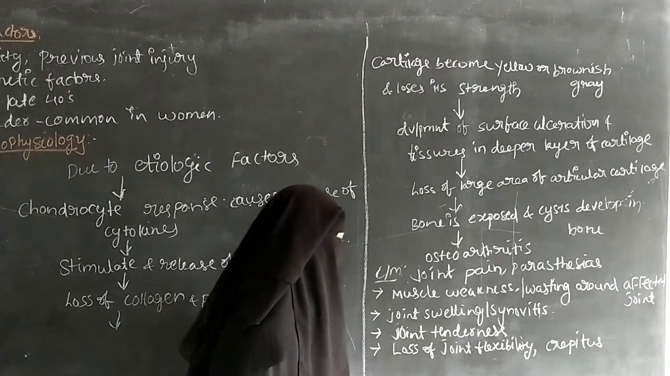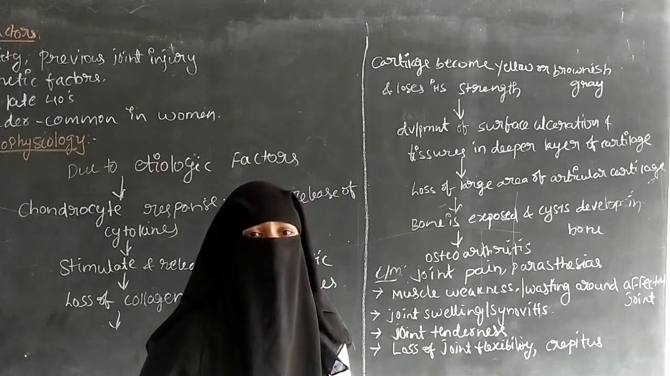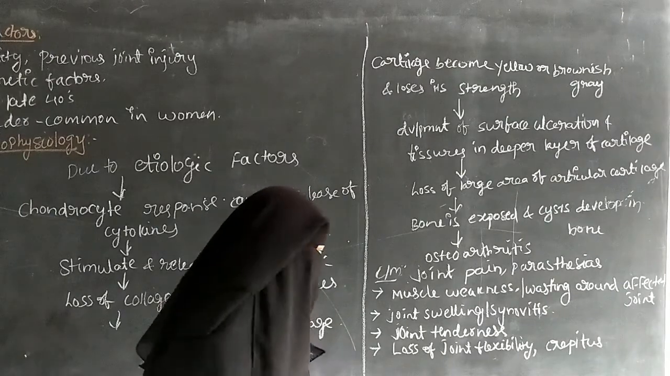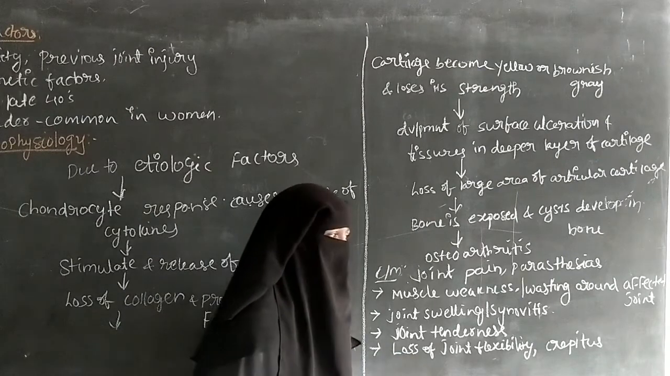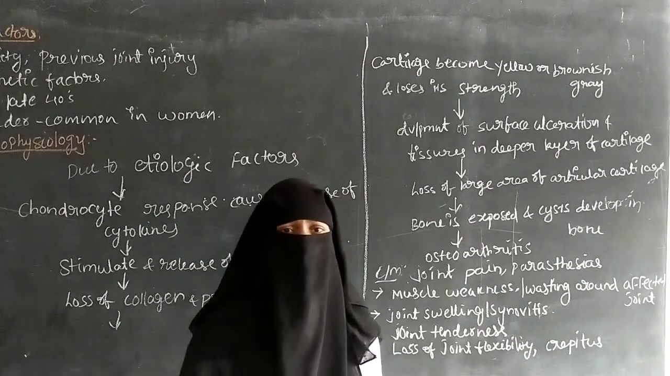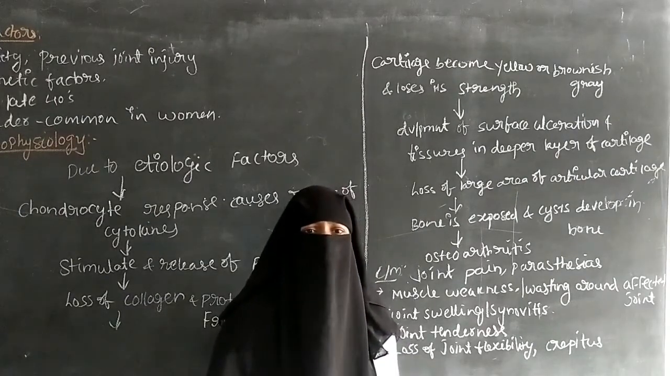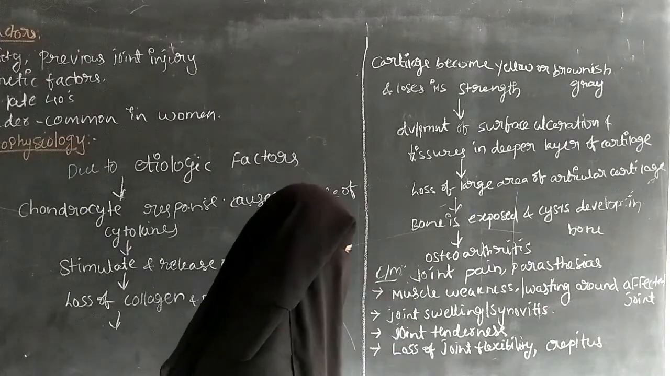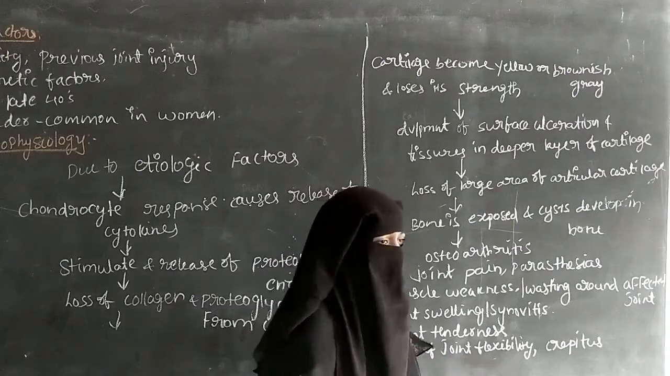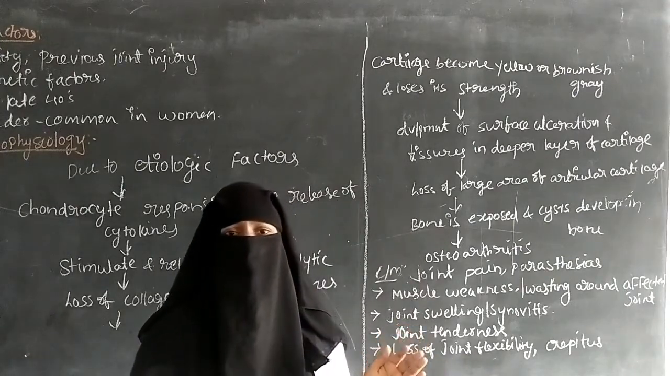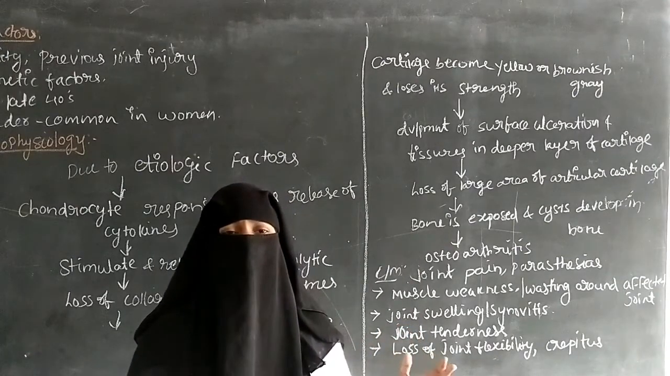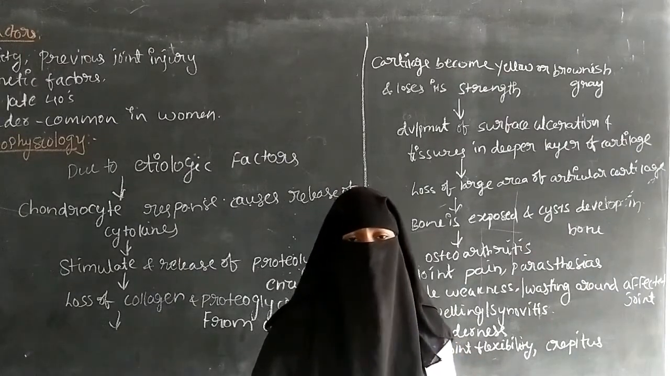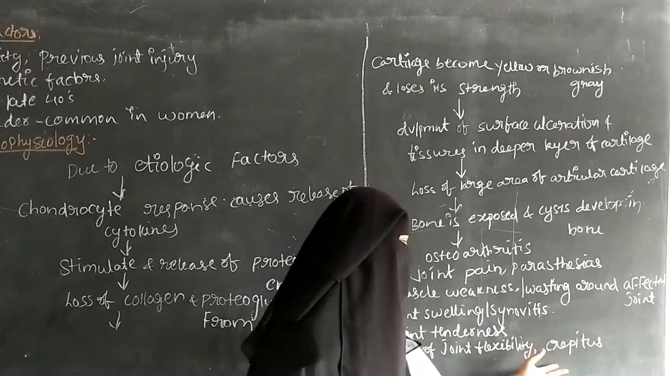And next is loss of joint flexibility. The patient is not able to flex the joint. Then there is crepitus. Crepitus means a cracking sound can occur while moving the joints, because the bones rub against each other and cause the cracking sound. So it is called crepitus.